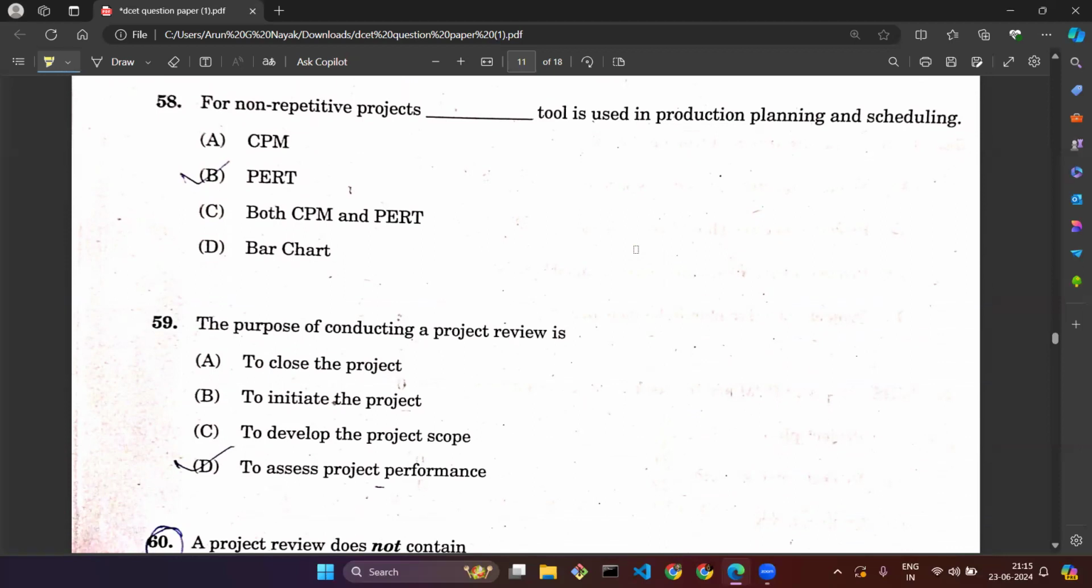For non-repetitive projects, dash tool is used in production planning and scheduling. We will be using the tool PERT for these non-repetitive projects for planning the production and scheduling of the products. Everything is done with the help of PERT. So whenever there is the concept of non-repetitive, you can easily guess that it's something related to PERT.